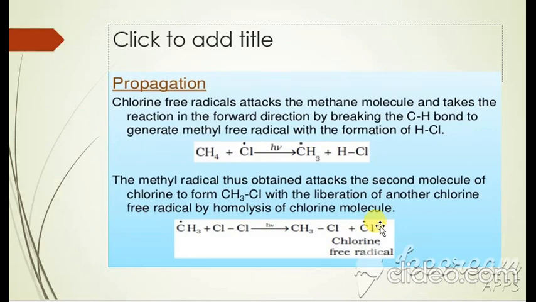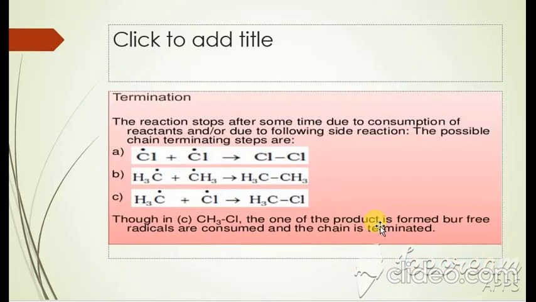For example, first a chlorine radical is initiated and forms the methyl radical. The methyl radical breaks another chlorine molecule and forms another free radical. So it goes on successively, and so many reactions are carried out in the propagation step. This is the termination step. The termination step stops the reaction.